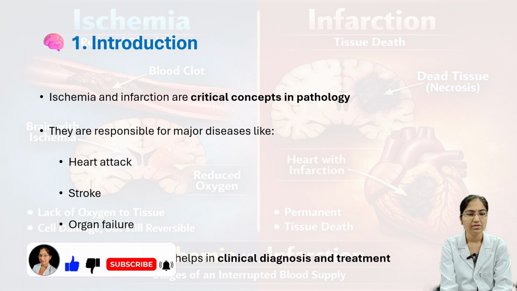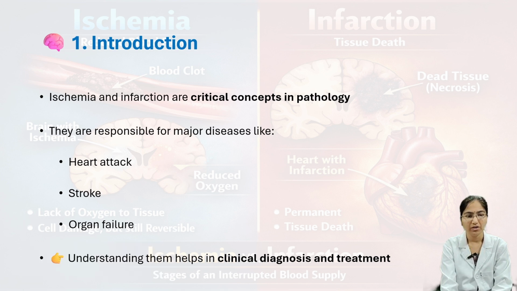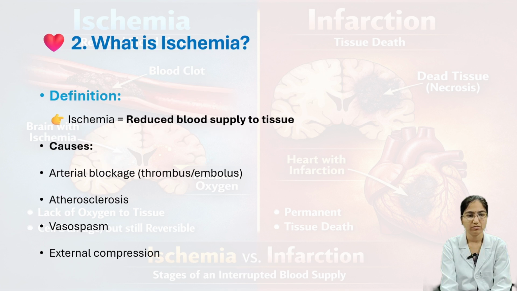First we'll see the introduction. Ischemia and infarction are critical concepts in pathology. They are responsible for major diseases like heart attack, stroke, and even organ failure. Understanding them helps in clinical diagnosis and treatment. We'll see in detail ischemia and infarction.